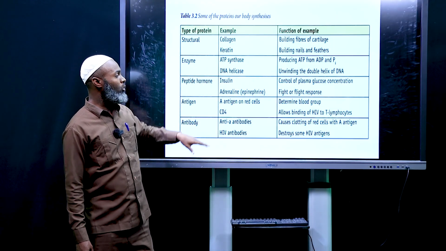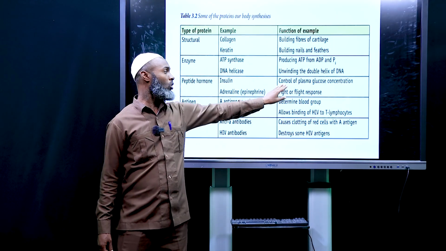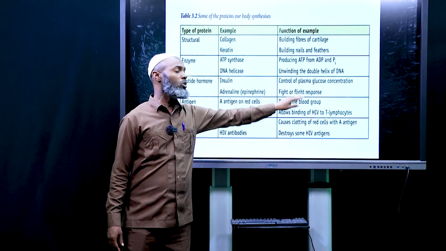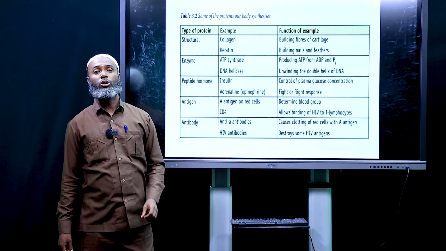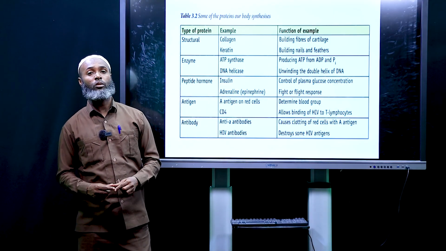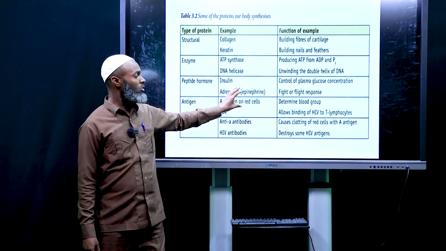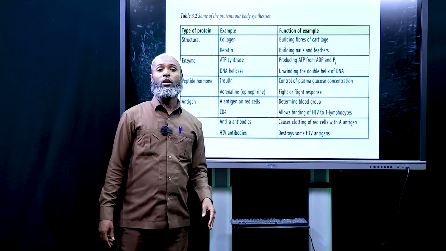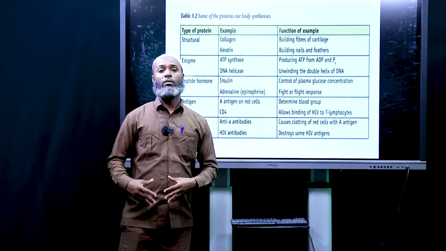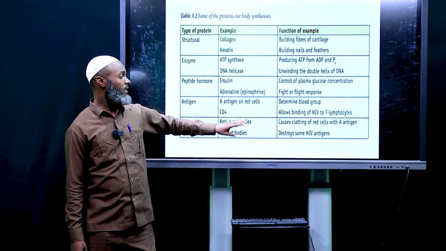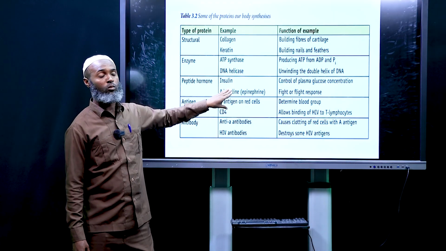Hormones like insulin and adrenaline are very important. Insulin is used to control plasma glucose concentration, which makes it a very important hormone. Adrenaline is used for the fight response during fighting. This hormone is released.